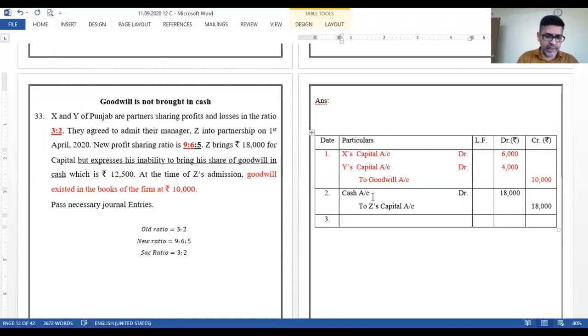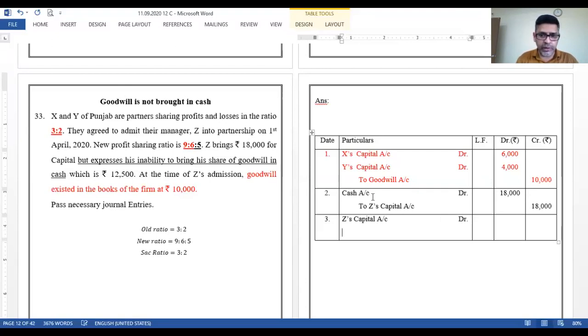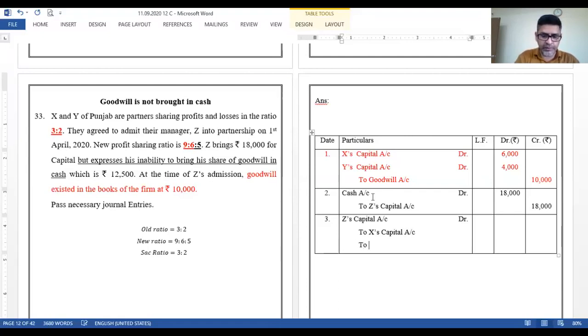The new partner is Z. So the entry for that is Z's capital account will be debited with his share of goodwill, and the two partners who sacrificed should get the benefit in their sacrificing ratio. So Z's capital account with his share, that is 12,500. Now the sacrificing ratio is 3:2, so that is 7,500 and 5,000. Okay, so I'm done with this sum as well.